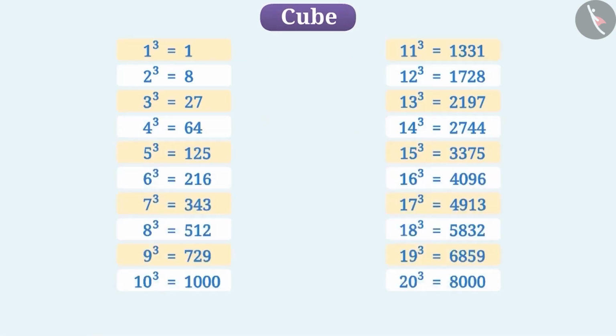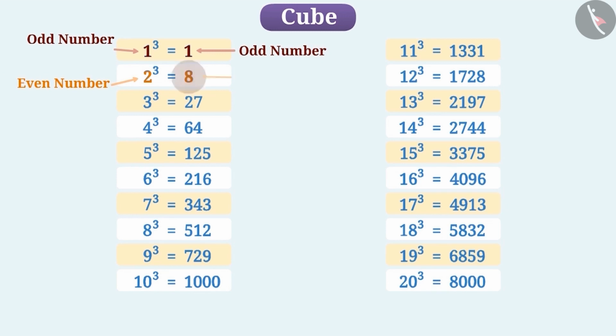Cubes of numbers from 1 to 20 are shown here. Try to learn them as they are very useful in mathematics. As you can see, the number 1 is an odd number, and its cube is also an odd number. Similarly, you can see that 2 is an even number and its cube is also an even number. Is this true for all numbers and their cubes? You can stop the video and find out. You will find that the cubes of even numbers are even and the cubes of odd numbers are odd.